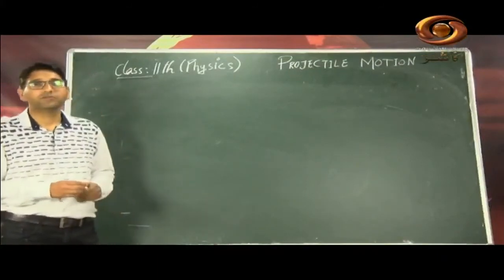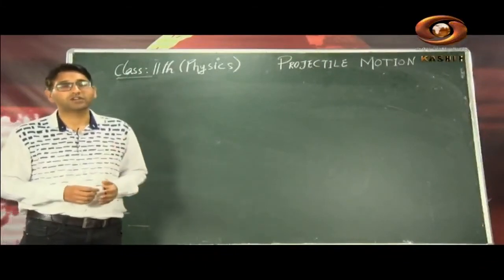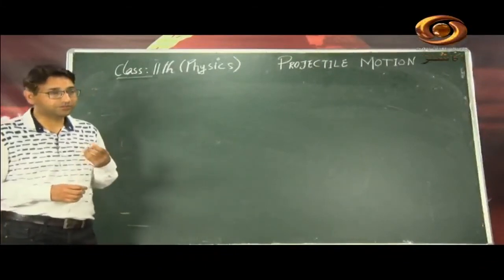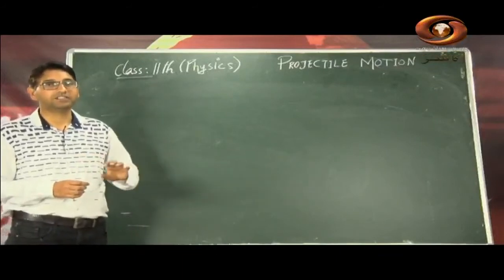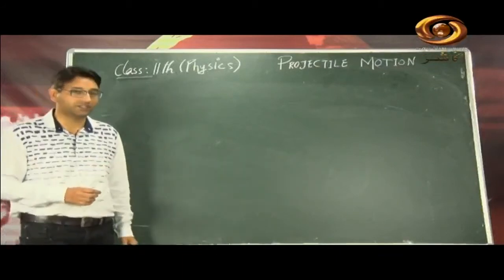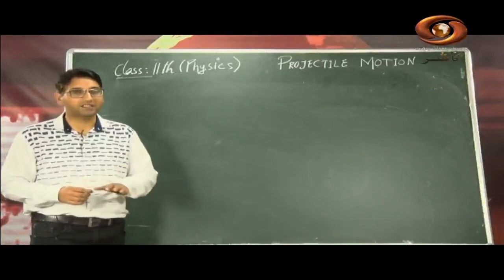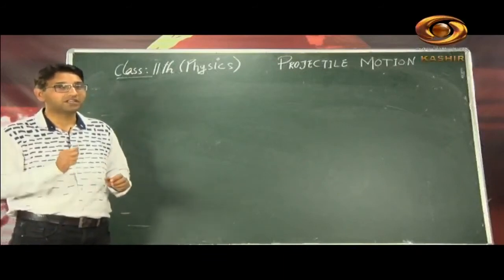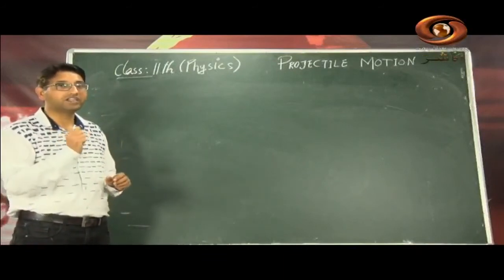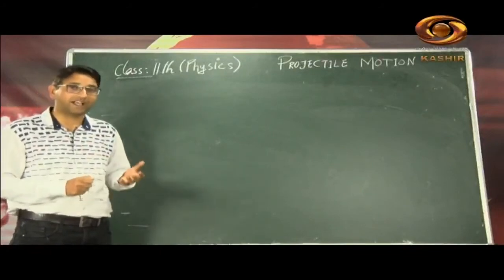Now in projectile motion we can teach you many things. First of all, we will go to the projectile which is fired horizontally, I mean at zero angle with respect to the horizontal. There are many things, and we will teach those things in parts. In the first part I will go for the horizontal projectile, which has been fired horizontally, making an angle of 0 with the horizontal axis, I mean with the x axis.